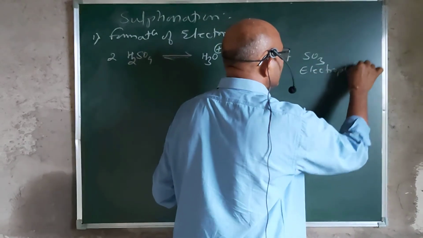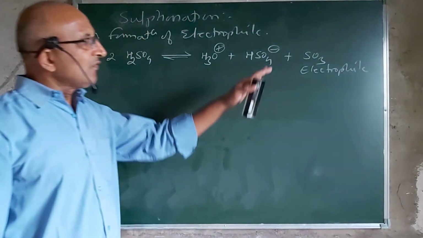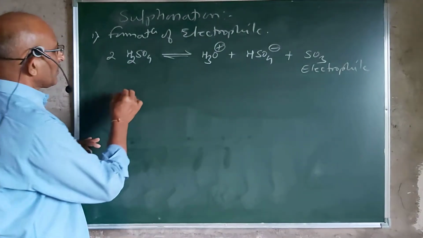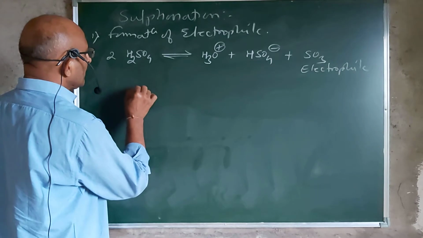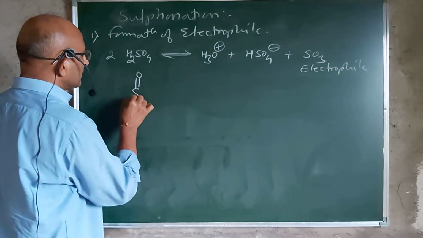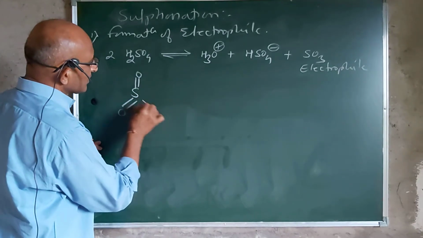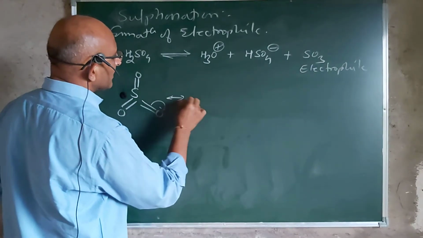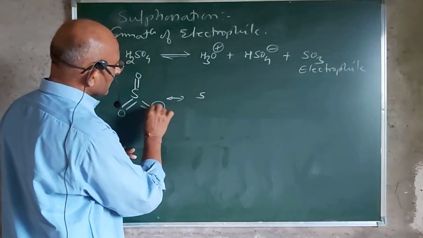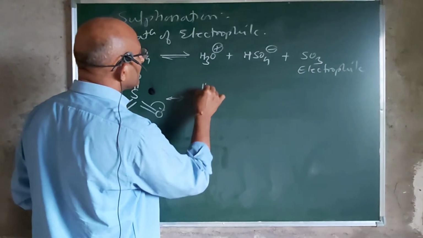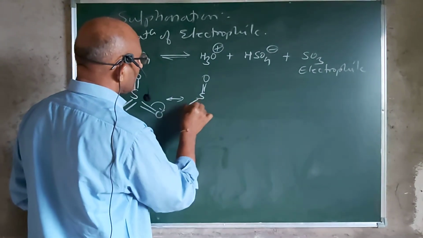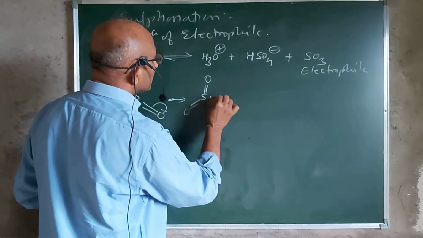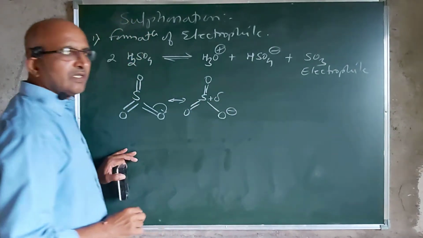Now, why does it act as an electrophile? The sulfur in the sulfur trioxide molecule is more electron deficient. So, how? We will see it here in short. This is the sulfur trioxide. Here you get the resonating structure, oxygen accepts this electron pair, and you get the formation of the ion, and this sulfur is positively charged.